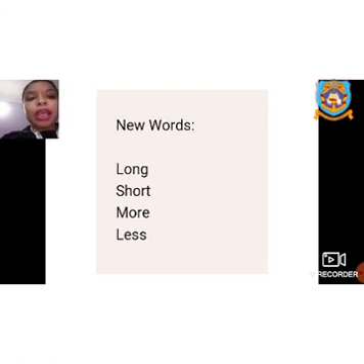The new words that we have learned today are long, short, more and less. Long is for the time taken. Any work you do which will take long, or short, or it will take more or less. Long and more are related. That means which work is longer than the other, or which will take more time than the other. Short and less are related. That means which work is shorter than the other, or which distance is shorter than the other, or which work will take less time than the other.